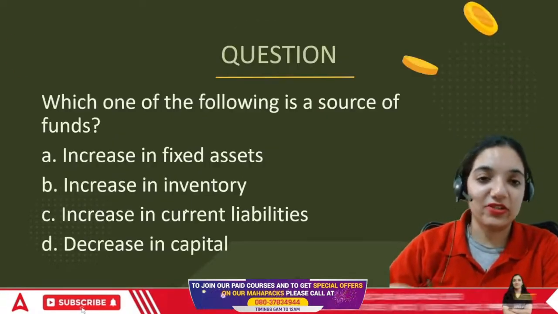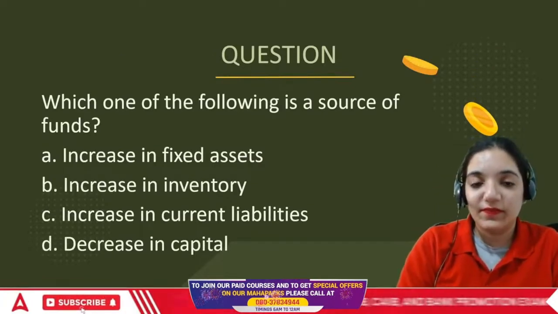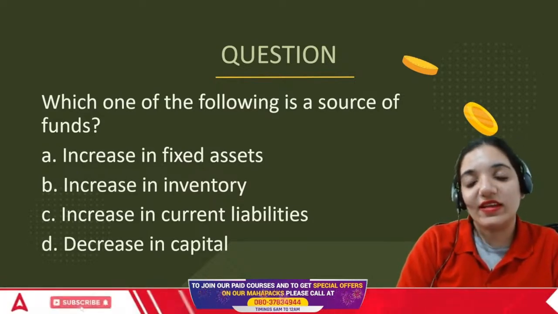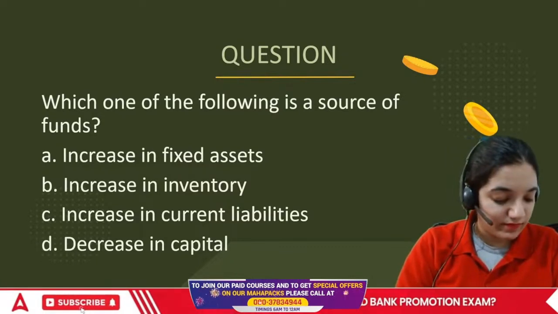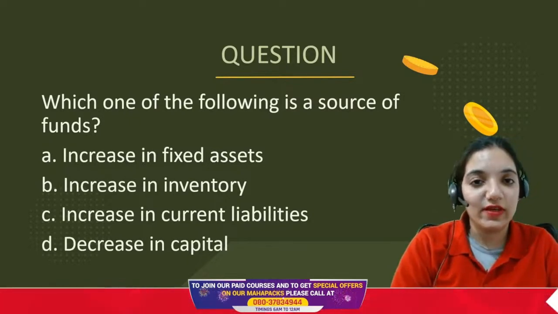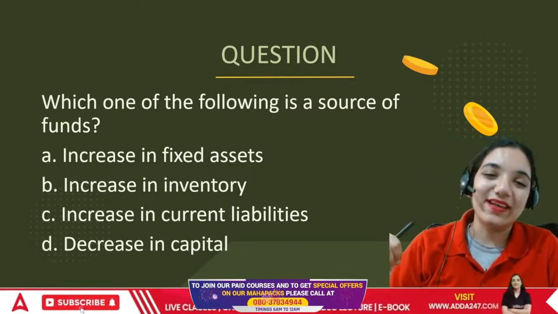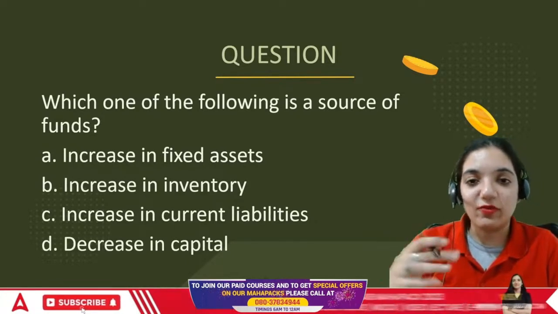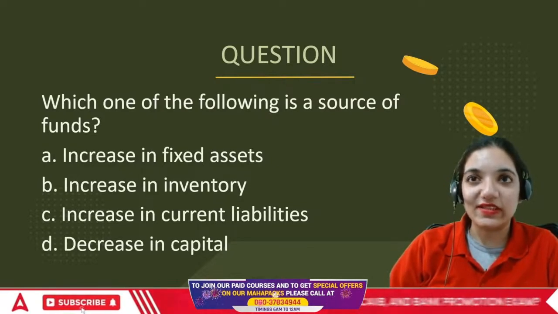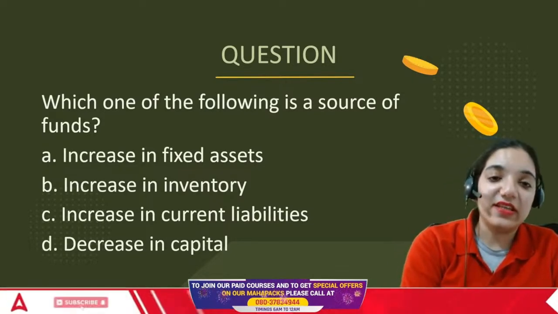Looking forward to the next question. Which one of the following would be a source of funds, everyone? Increase in fixed assets, increase in inventory, increase in current liabilities, or decrease in capital? Source of funds means I'm going to get money. Increase in fixed assets, I'm going to lose money, right? If I have to buy this digital pen, I have to pay. Then increase in inventory: when we purchase goods, I'll have to pay money. It's not a source.